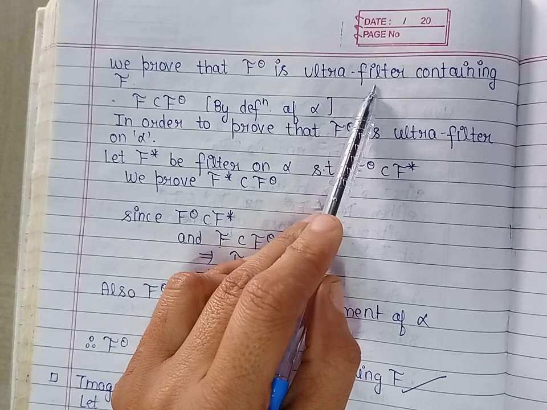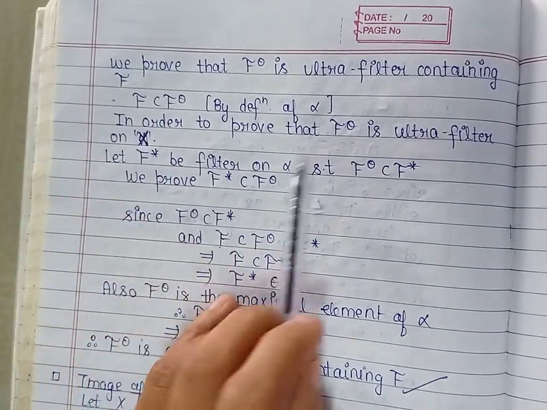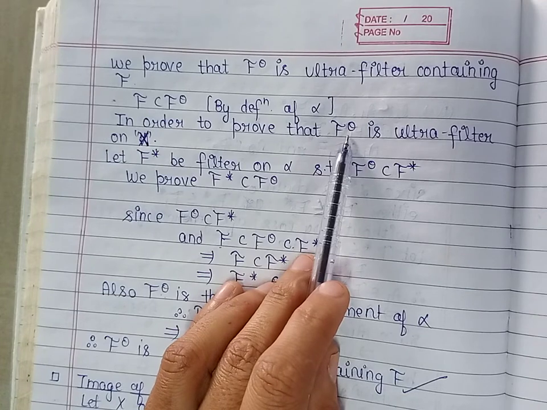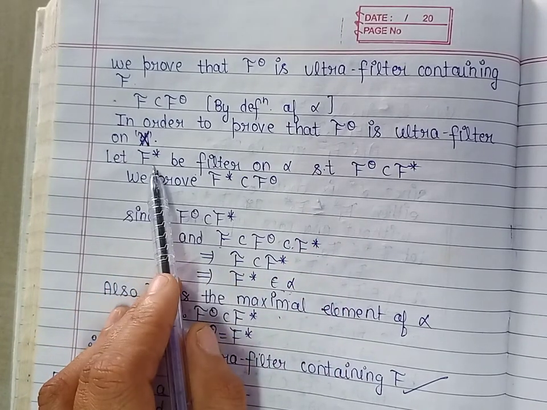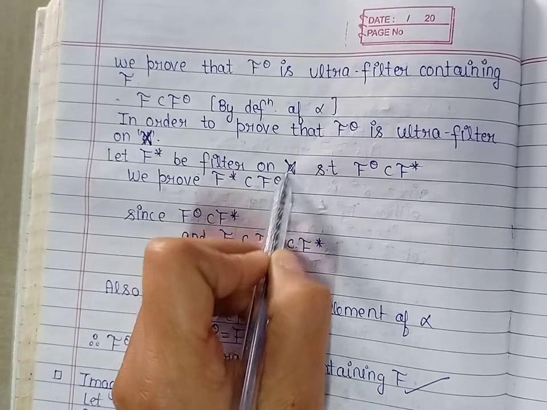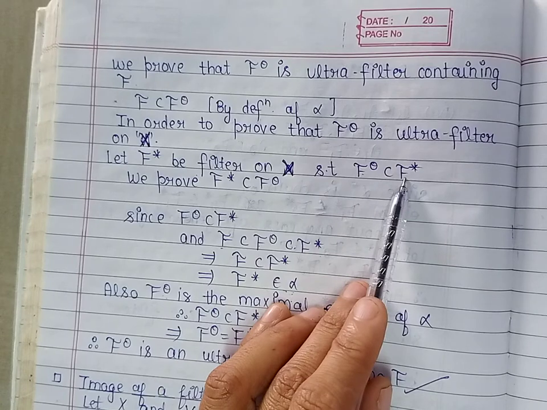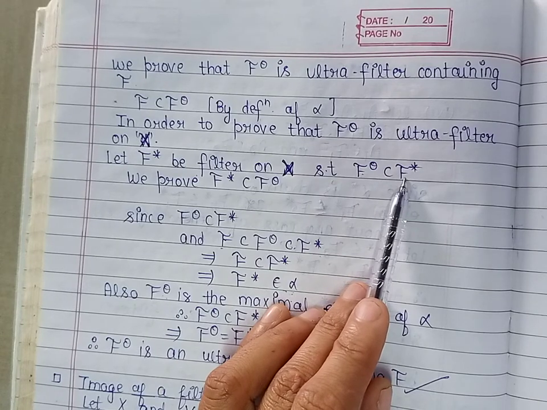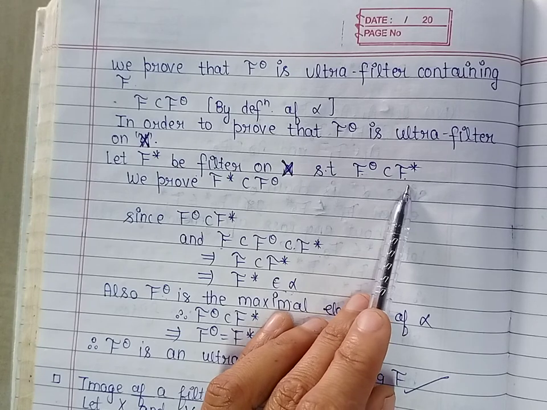Now to prove f theta is an ultra filter on the set X, let us take another filter f star on the set X such that f theta is contained in f star. We have to prove that f theta is the same as f star.